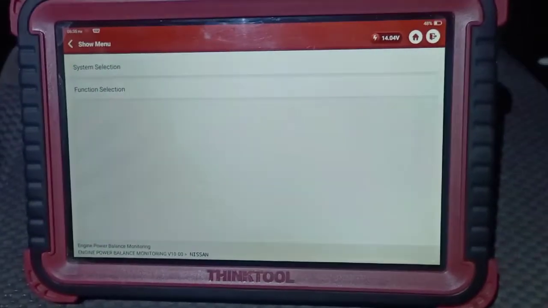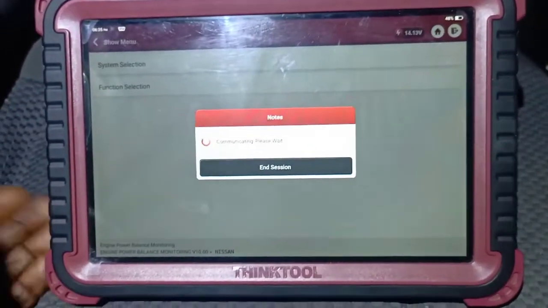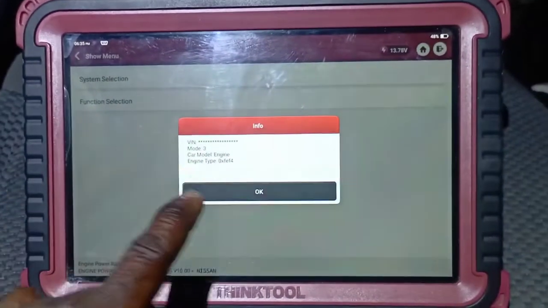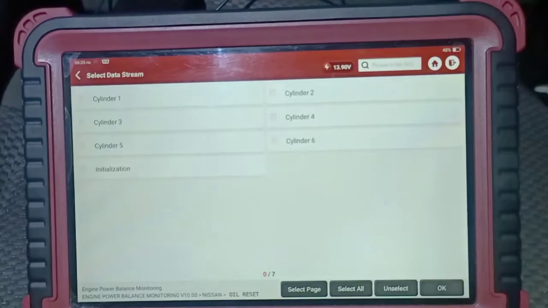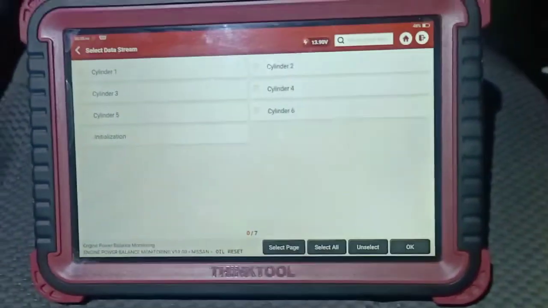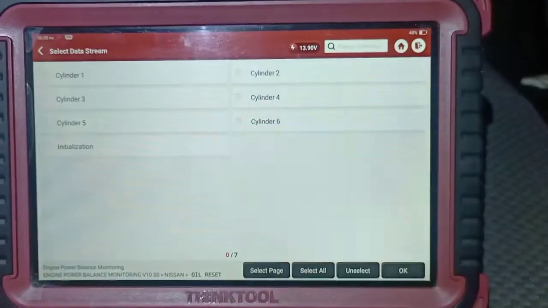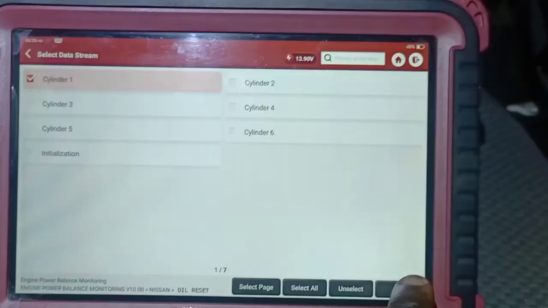So we're going to do something called a power balance test. I'm going to go on function selection. Right, so this is the power balance code. These are the cylinders on this vehicle. This is a 4-cylinder, so you don't have to worry about all 6. So we're going to cut number 1 first and see if it's contributing.